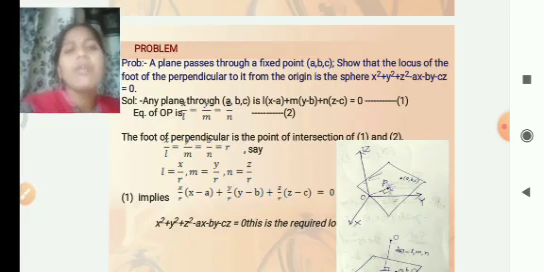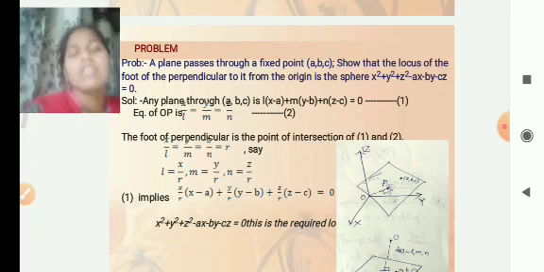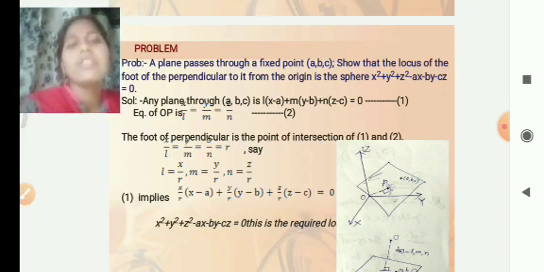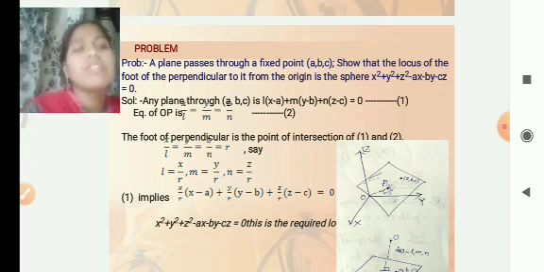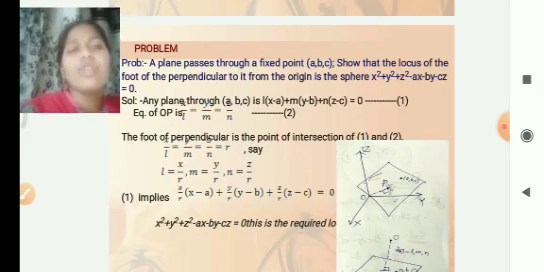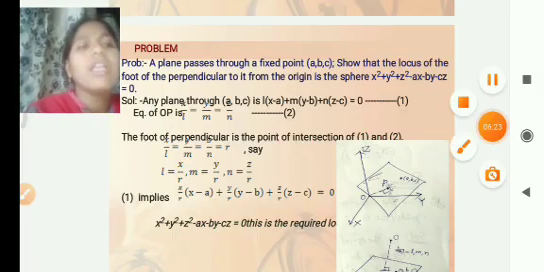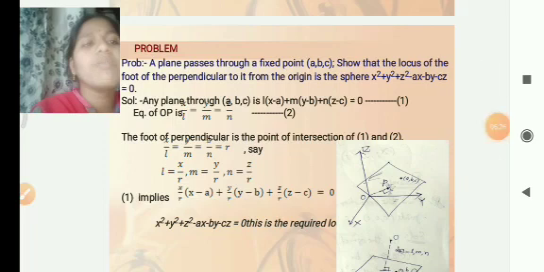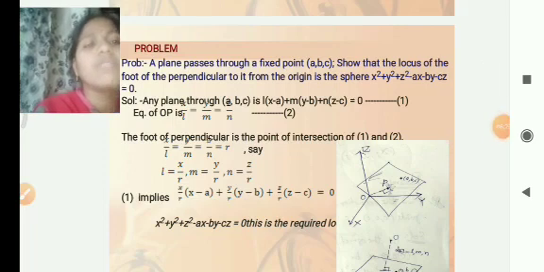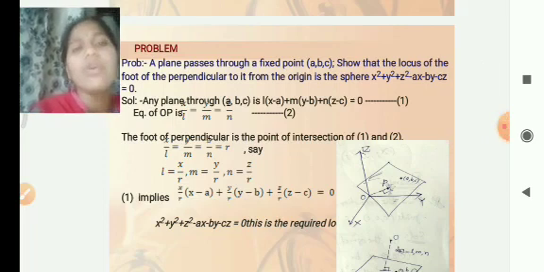Before going to the problem, we have to learn all those things. The problem is: a plane is passing through a fixed point a, b, c. Show that the locus of the foot of the perpendicular to it from the origin is the sphere x square plus y square plus z square minus ax minus by minus cz is equal to 0.